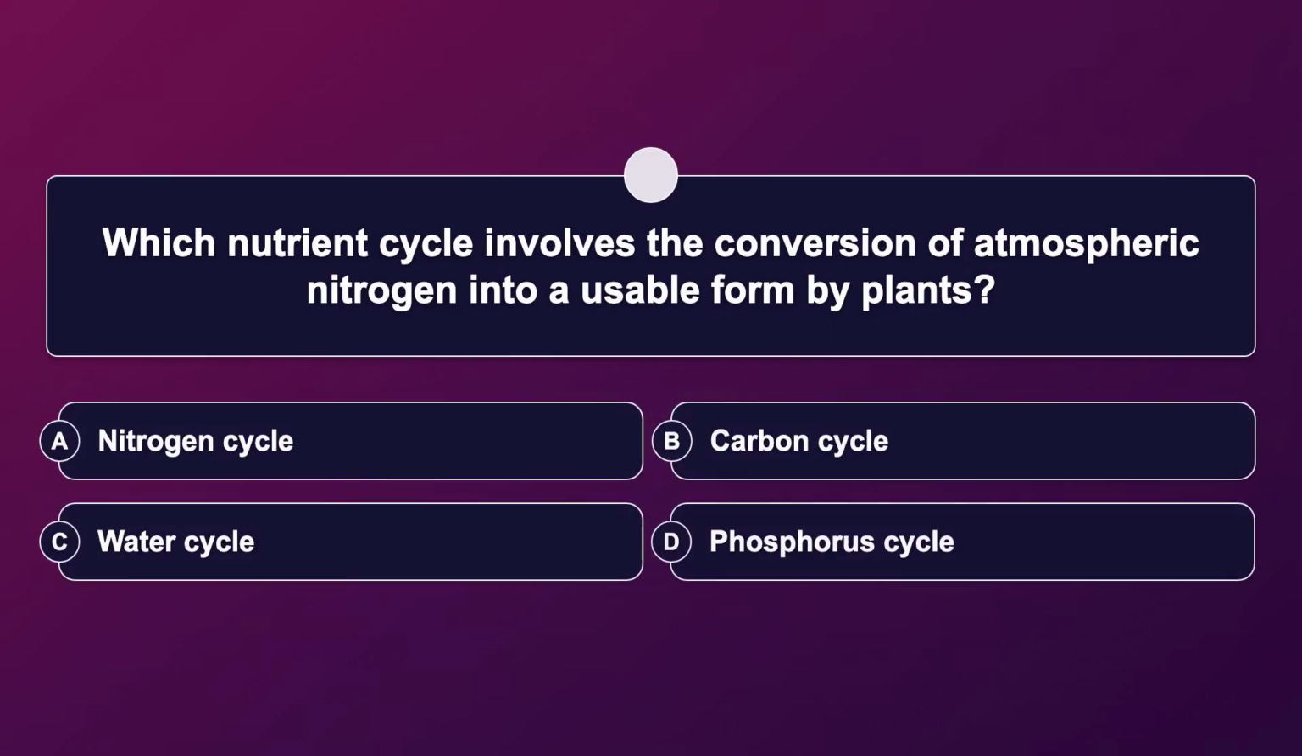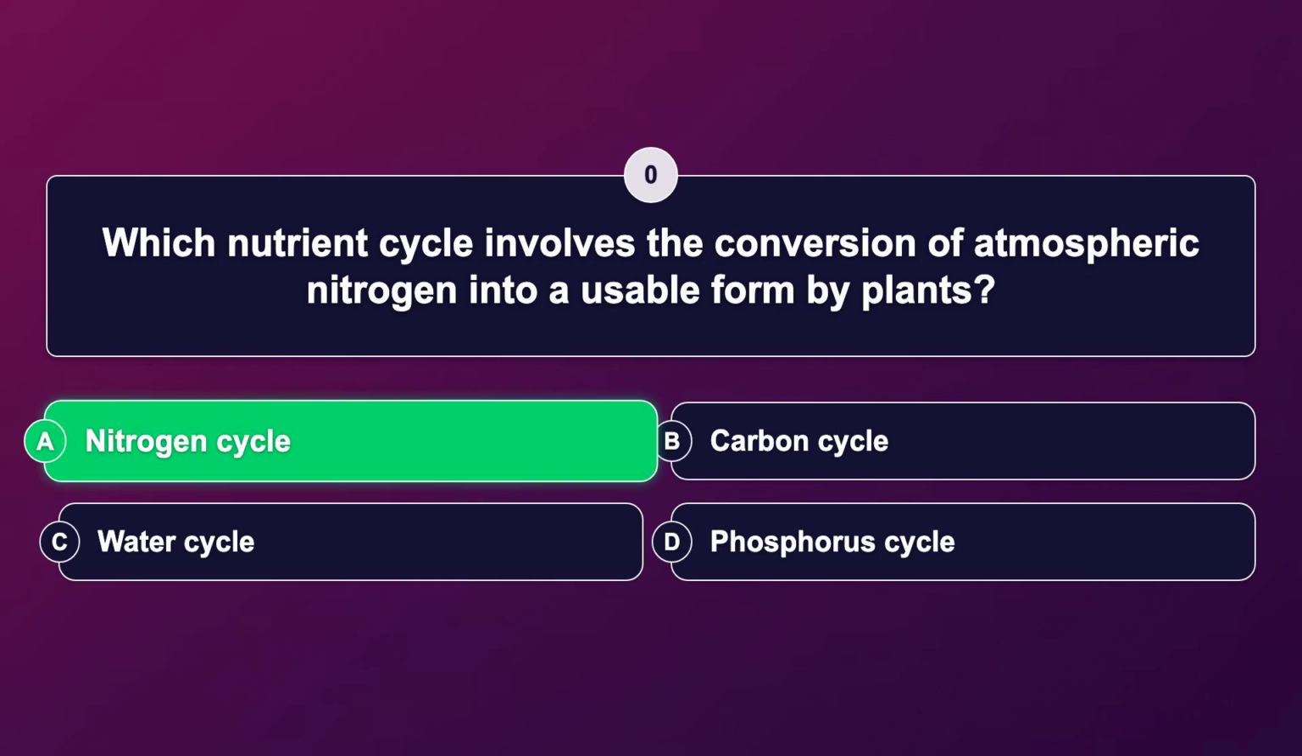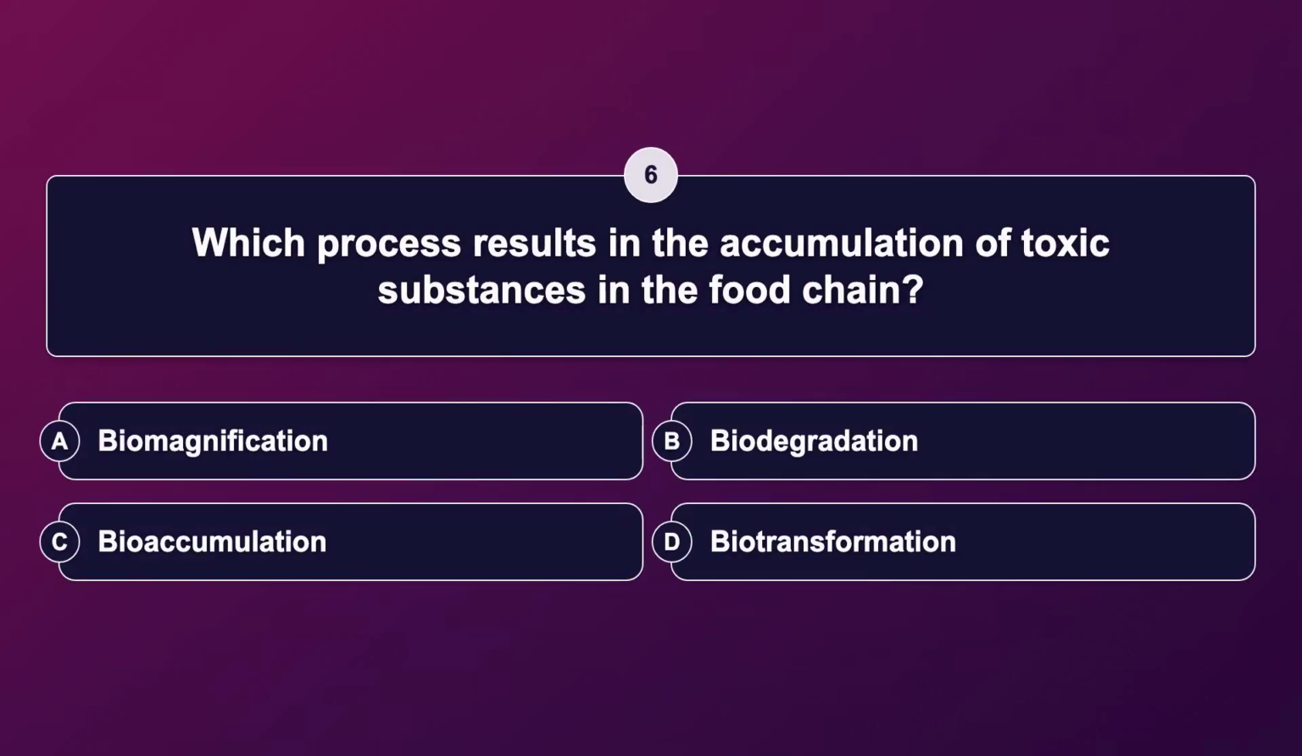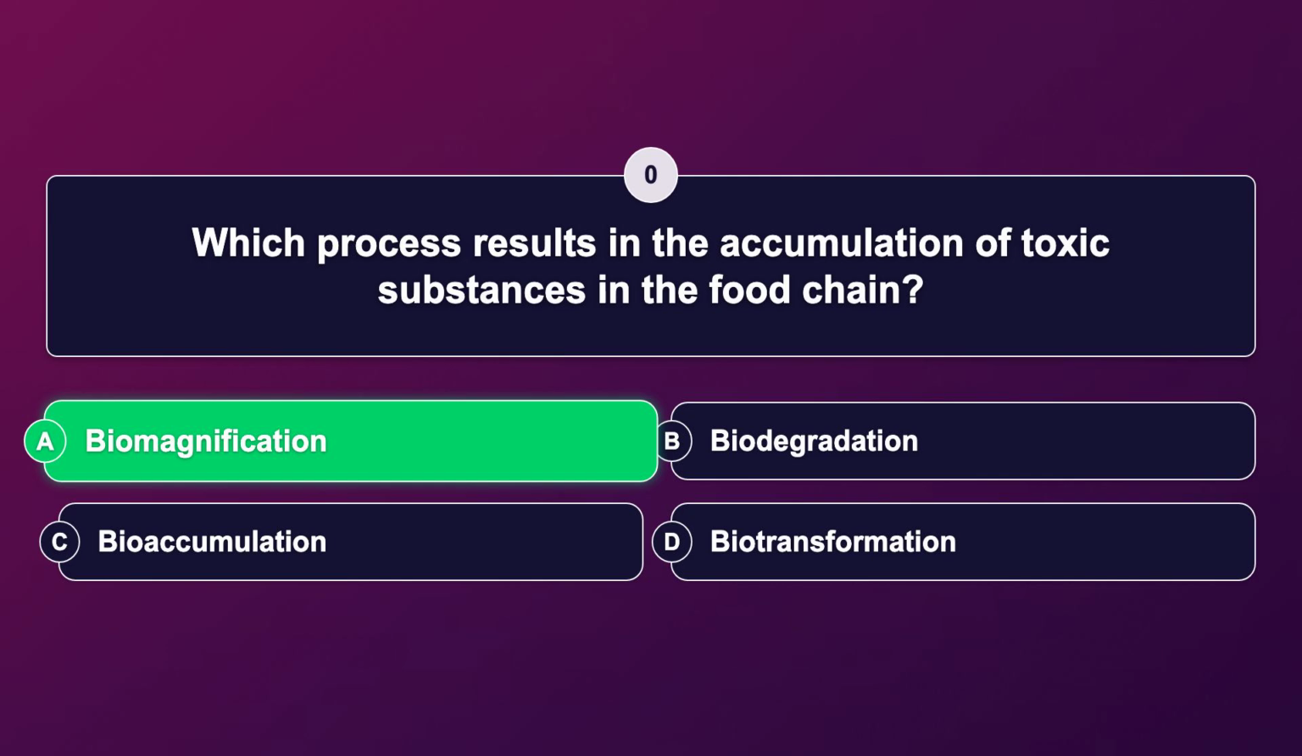Which nutrient cycle involves the conversion of atmospheric nitrogen into a usable form by plants? The correct answer is nitrogen cycle. Which process results in the accumulation of toxic substances in the food chain? The correct answer is biomagnification.